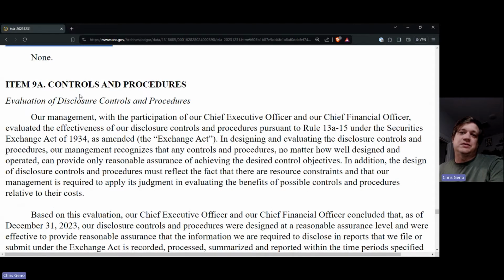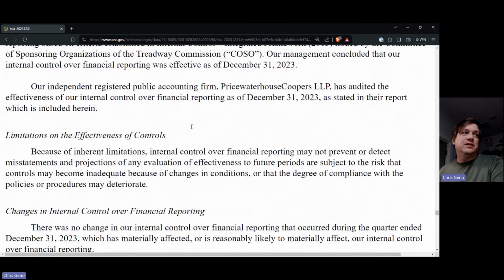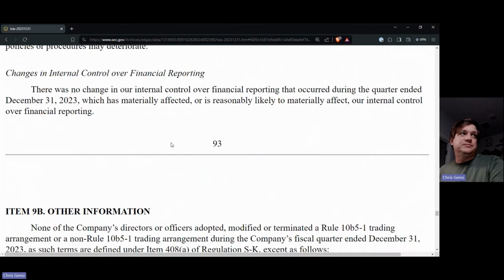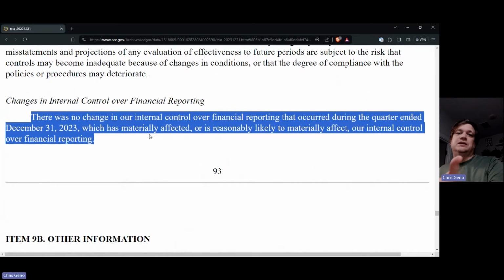There's also a section on controls and procedures, and the company is required, as it says right here, to evaluate their controls and evaluate the procedures that they have in place to make sure that they have an effective control environment. And so because of that, they've done that here. You can see that this is their report, and that there weren't any significant changes that would have materially affected their control situation.